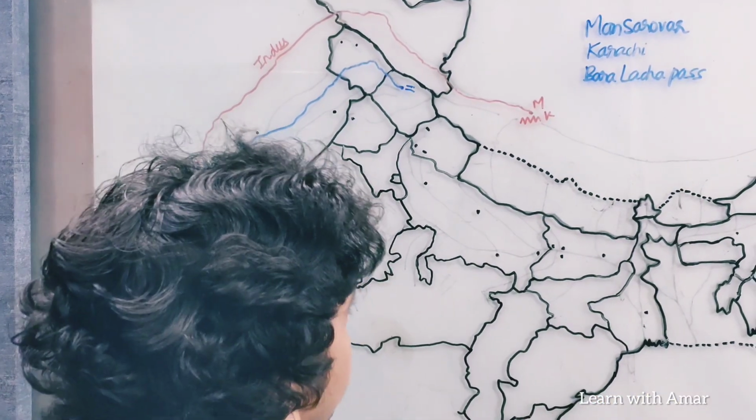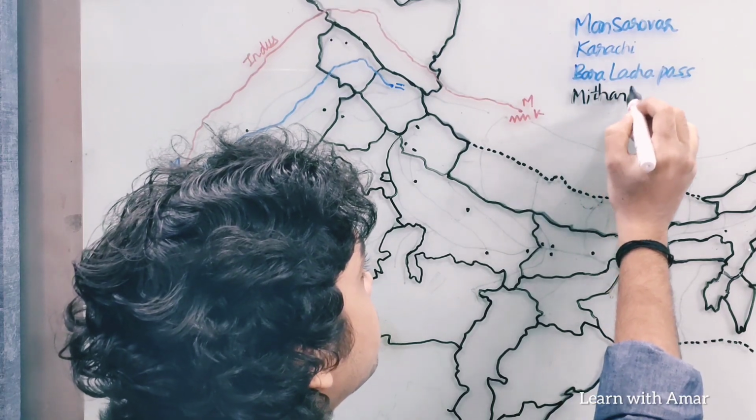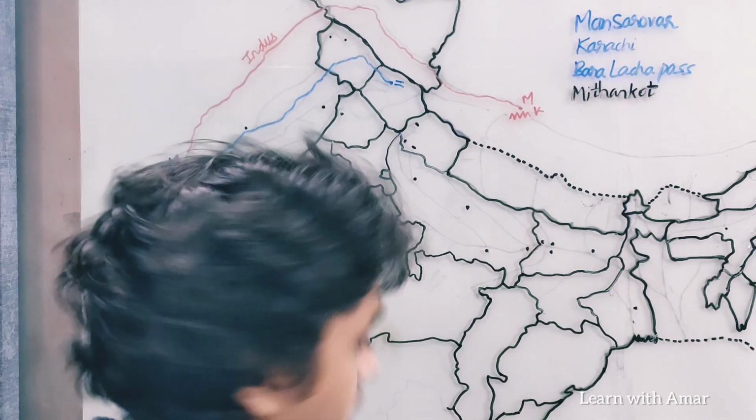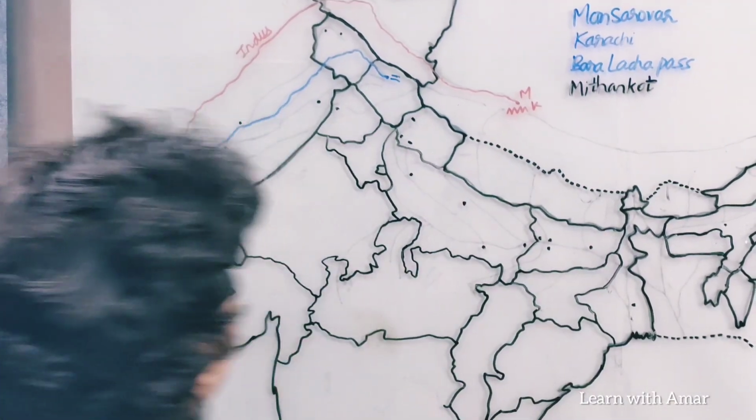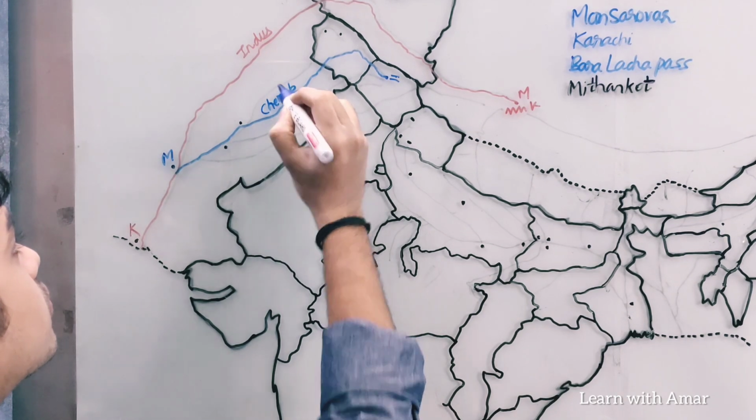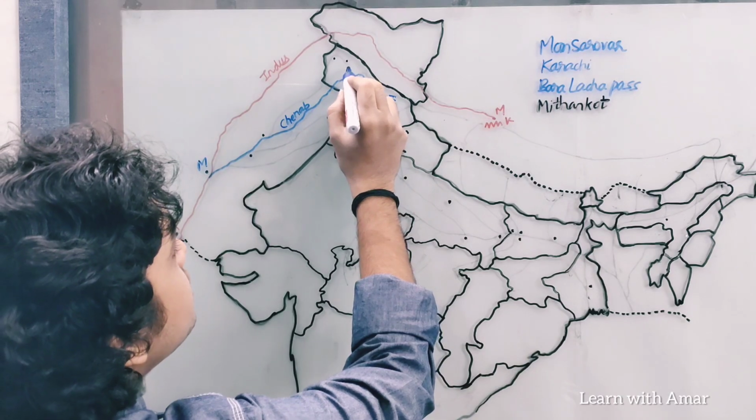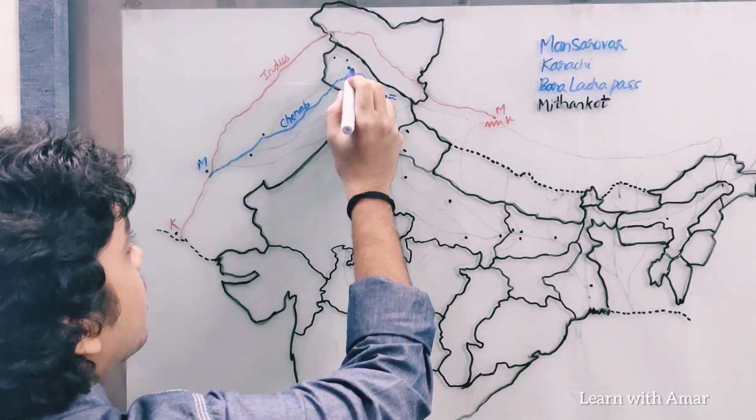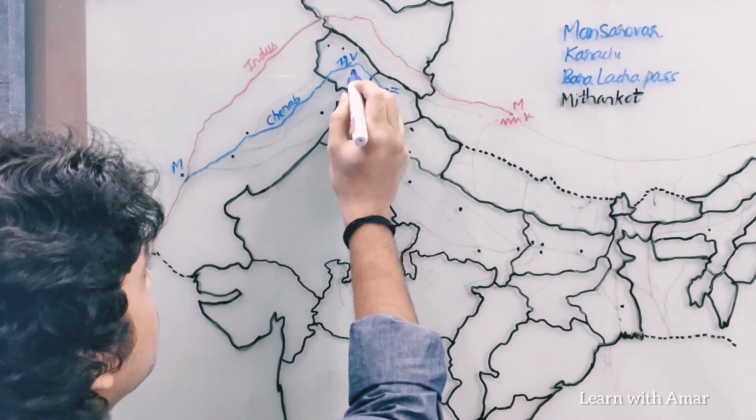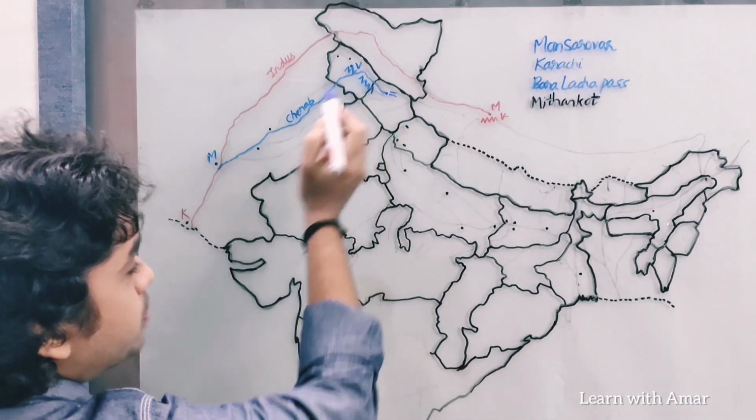So this is Mithankot. Okay. So this is Chenab. The second tributary of Indus is Zeelam. Zeelam originates here at Verinag water spring in the Pirpanjal range. You may notice that Chenab actually flows parallel to this Pirpanjal range.